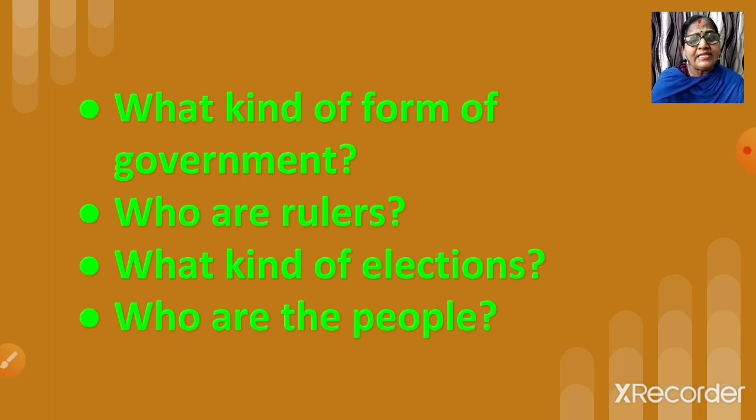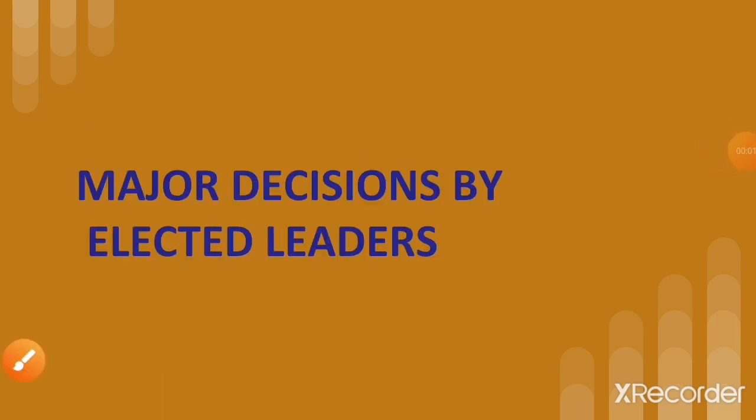So let us see the features of democracy now. Let's begin with major decisions by elected leaders. Here we will talk about Pakistan. Let's see what happened in Pakistan. He is General Pervez Musharraf.